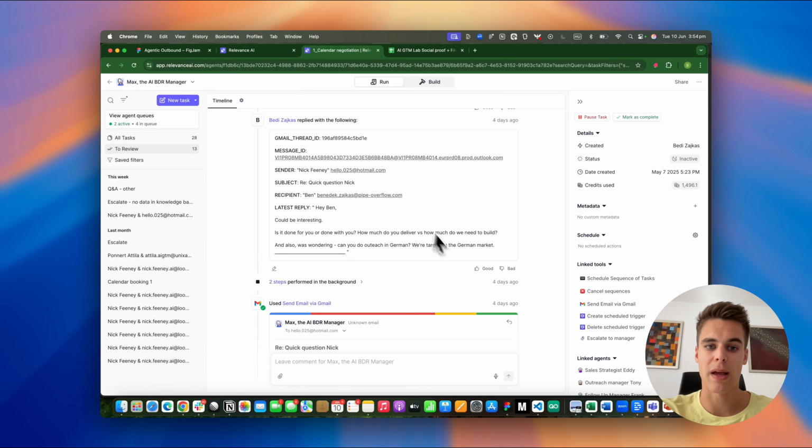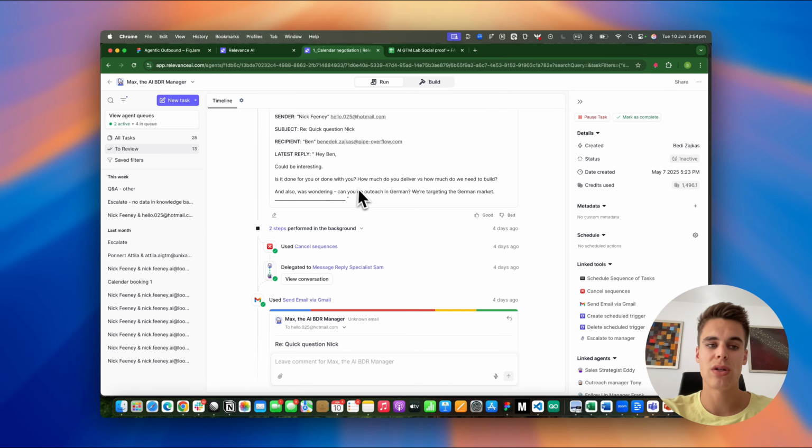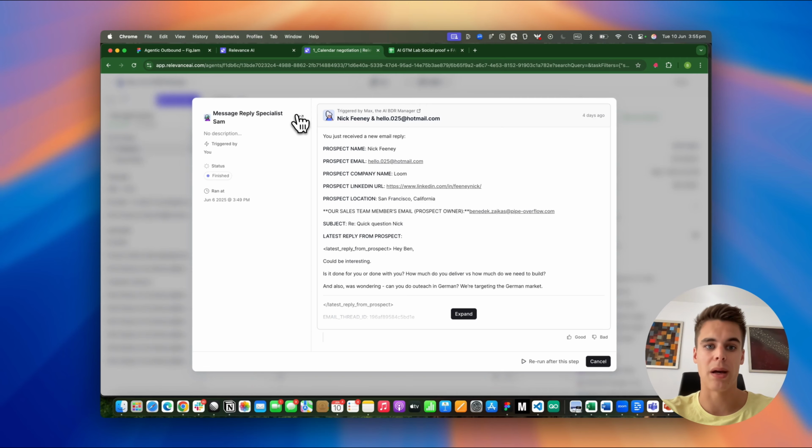So this is the last reply from the prospect, after which the manager agent has canceled all the pending tasks, canceled the sequence, and delegated it to the message reply specialist. Now, let's look into this agent and let's open it up on a new tab.